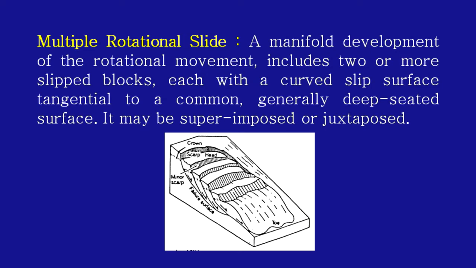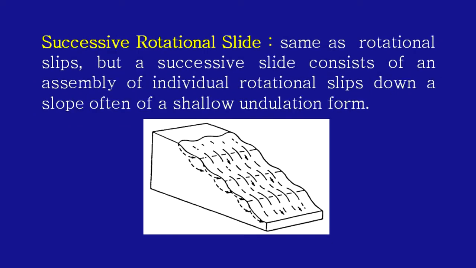It may be superimposed or juxtaposed. Now, coming to successive rotational slide, it is as for rotational slip, but a successive slide consists of an assembly of individual rotational slips down a slope, often of a shallower undulating form.